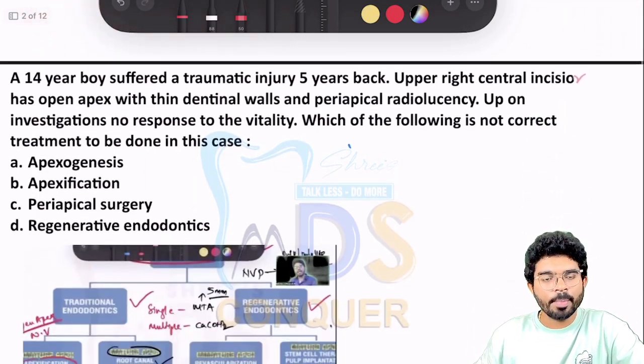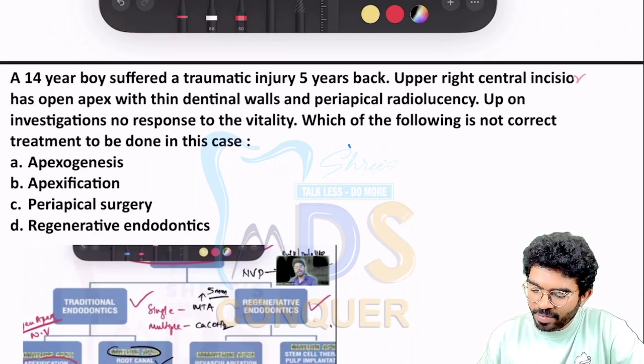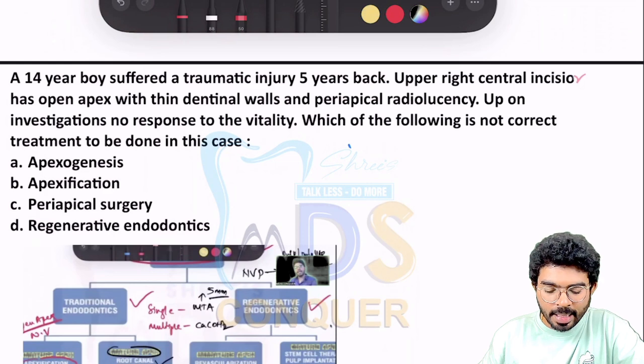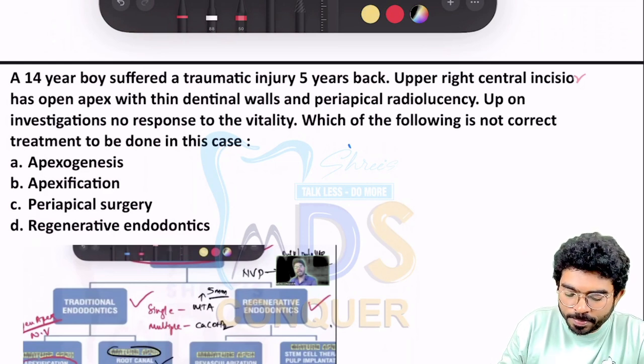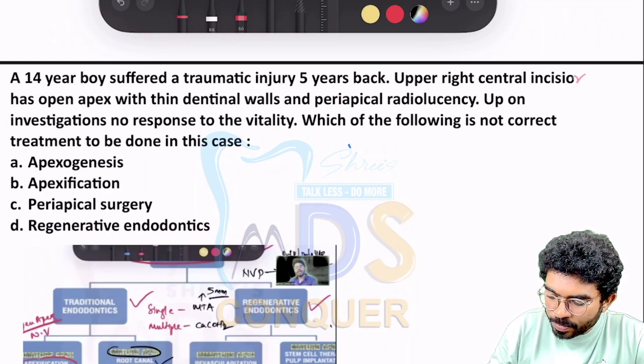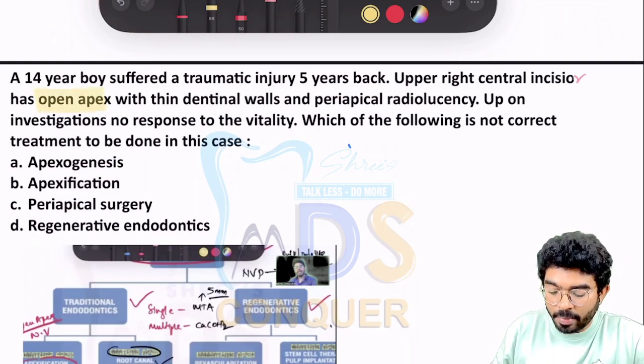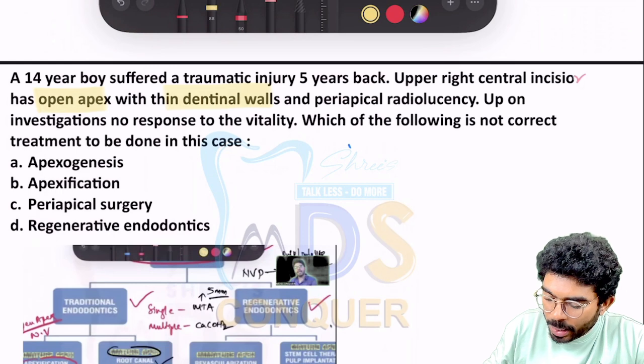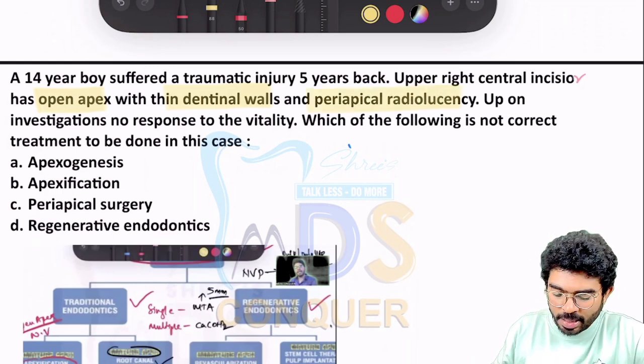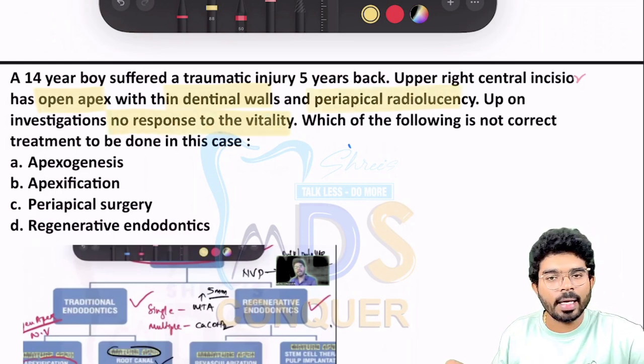Going with question number one, a 14-year boy suffered a traumatic injury 5 years back. Upper central incisor has an open apex. The keywords in the question are open apex with thin dentinal walls, periapical radiolucency. Upon investigations, there is no response to vitality, non-vital.